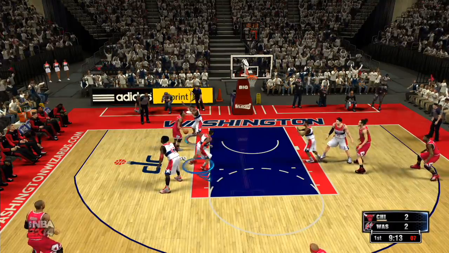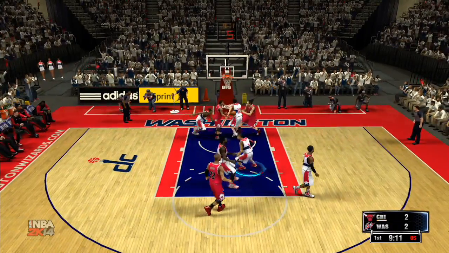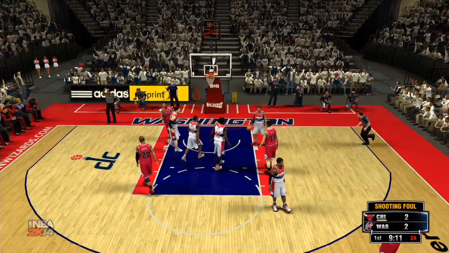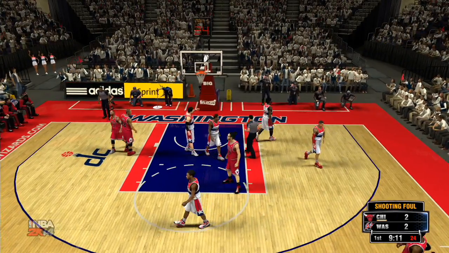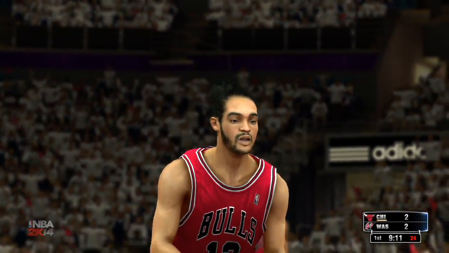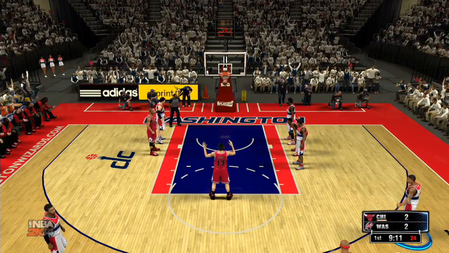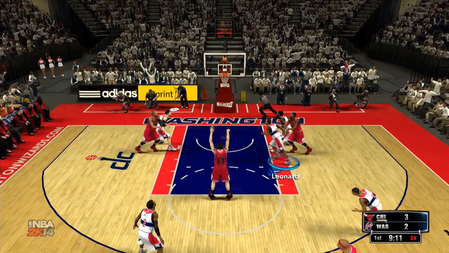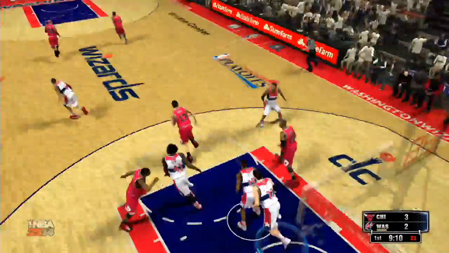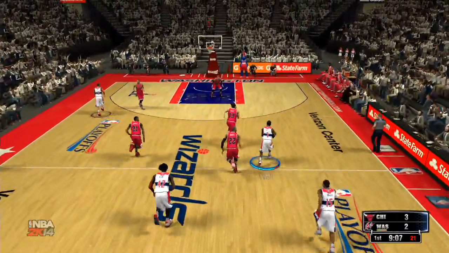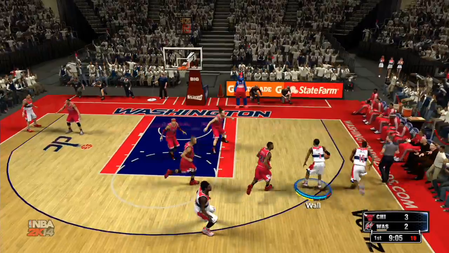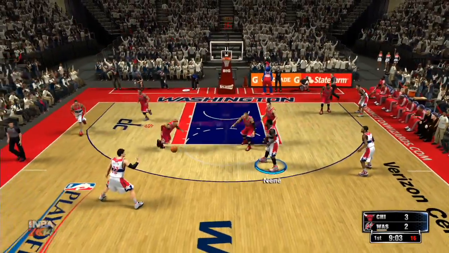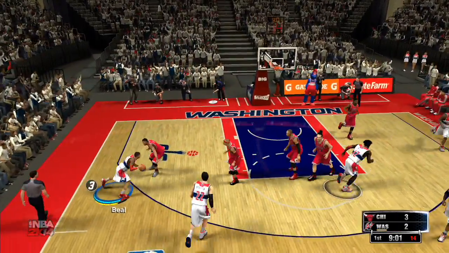Rose against Beal. Rose gets it stolen away. Inside to, I believe that was Joakim Noah, who drew the foul but could not put it in. And Noah will be at the line for 2. He makes the first one. Second free throw is no good. 3-2. Splitter up to John Wall. Nene, Splitter in the reset.